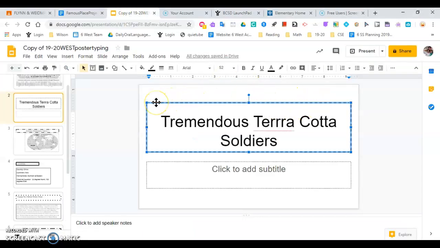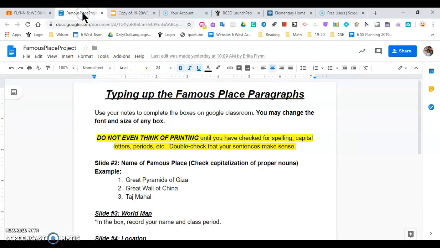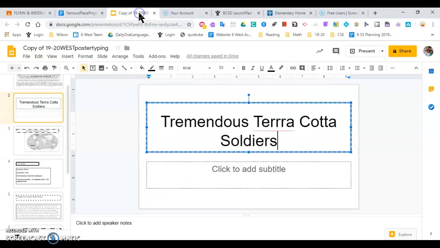So it's very important to always look at what you've written and check the requirements for the assignment. As I look back on the requirements, I notice that on slide 2 it says name of famous place, and check capitalization of proper nouns as well as check spelling. So I'm doing the Terracotta Soldiers of China, so I need to look back at my slides.